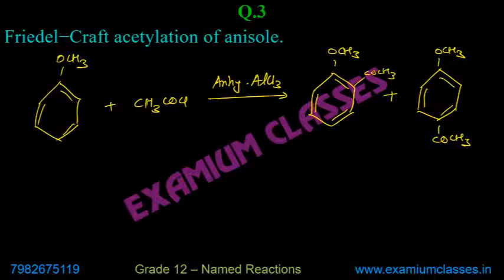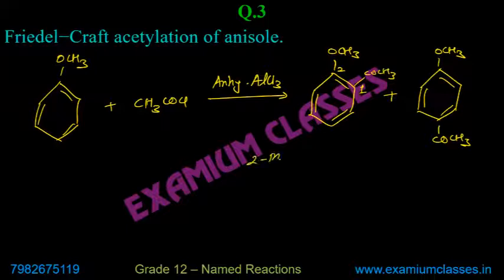Now, IUPAC name wise, it will be 2-methoxyacetophenone. This one, if you see, it is acetophenone. So this carbon will be 1, this carbon will be 2. At 2, you have methoxy.